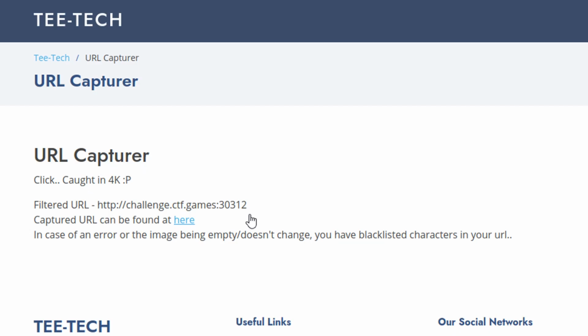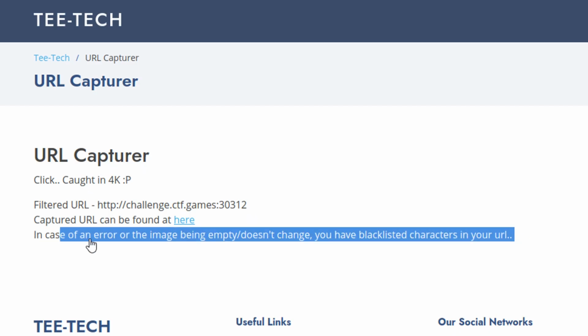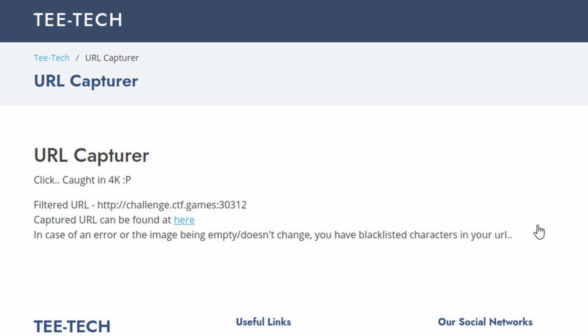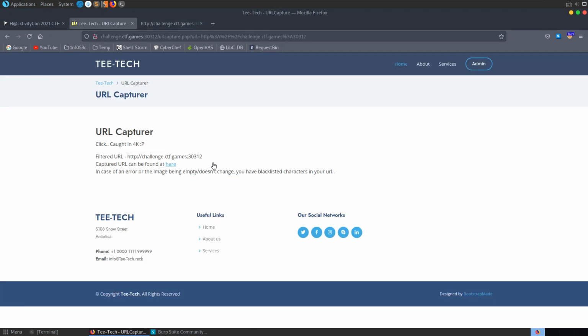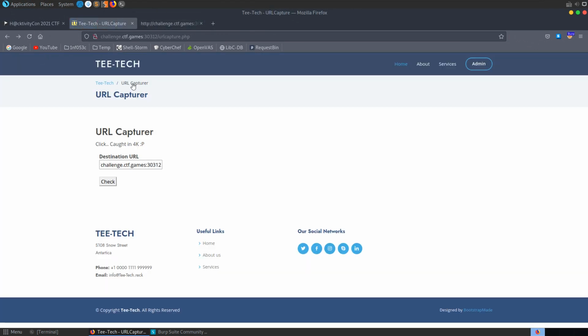Some URLs you provide will take a long time. You can see here, in case of error or the image being empty or doesn't change, you have blacklisted characters in your URL, and you have this filtered URL here. So I was thinking maybe there was some command injection, and tried injecting different values in here to see what we got back with the filtered URL, but it takes so long whenever there's an incorrect value that it becomes quite hard to test.